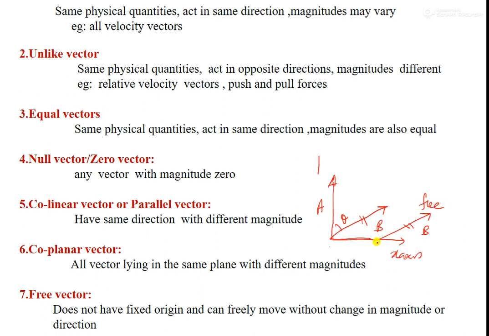That means it doesn't have a fixed point, a fixed origin. It can move from one place to another, but without changing its magnitude. The magnitude is still B, and both are parallel, which means the direction is the same. So that kind of vector is called a free vector. That means they can move in any plane without changing the direction as well as the magnitude.